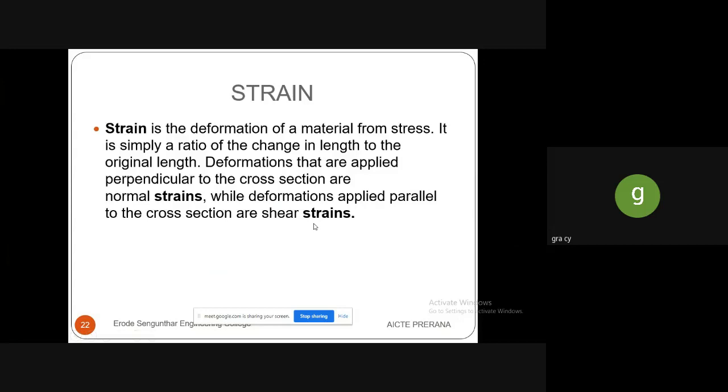Normally strain is the change in length to the original length. It has no unit. When a load is applied on any surface, some deformations occur, whether in the longitudinal direction or the lateral direction. If it occurs in the longitudinal direction, we call it longitudinal strain. If it occurs in the circular portion or lateral direction, we call it lateral strain. According to the longitudinal and lateral strain, Poisson's ratio is calculated. Poisson's ratio is the ratio between lateral strain and longitudinal strain.